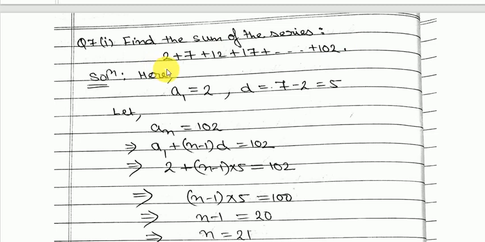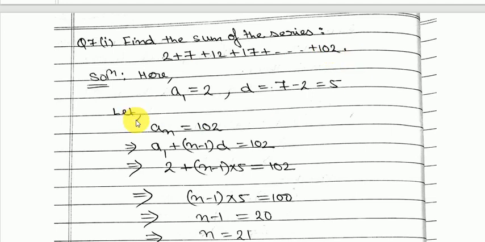Okay, so in order to find the sum of this series, we must know how many terms are there, how many terms are being added. I know the first term, I know the common difference, but I don't know how many terms are being added. So I have to find out. So how to find how many terms are there? We know that the last term is 102. Okay, so let us assume the last term is the nth term.